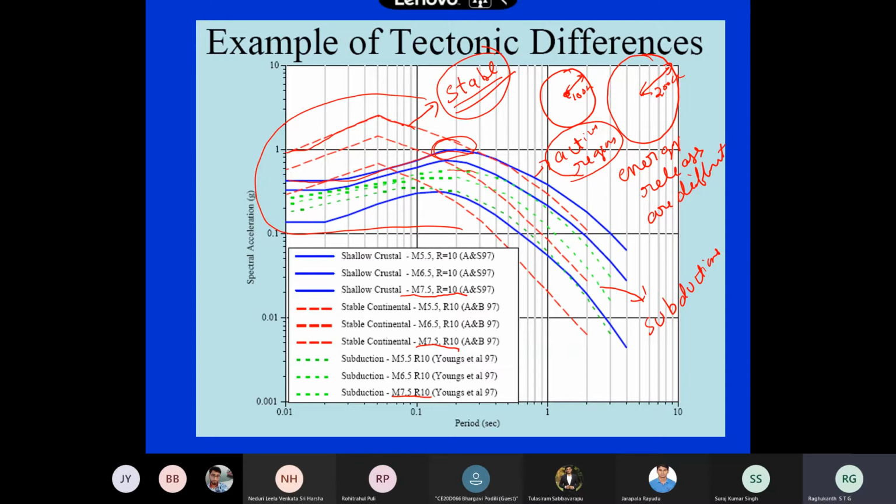And then when you plot both the data sets, you will see that our Koyna earthquake, or even our earthquakes which occur in South India, will be very rich in high frequency content when you compare them to the stable regions.